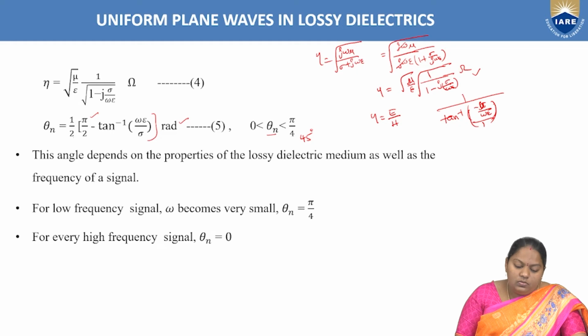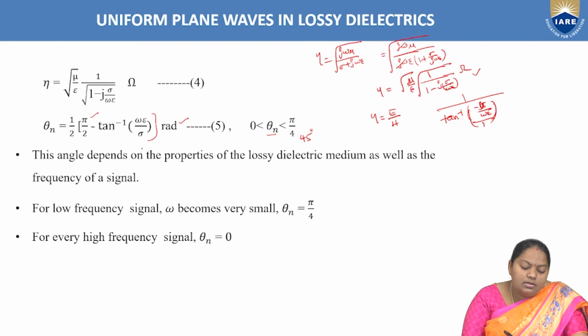How is it to be written? Means the range of this is to be written. This angle depends on the properties of the lossy dielectric medium as well as the frequency of the signal. Why? Because theta n is written as 1 by 2 into pi by 2 minus tan inverse of omega epsilon by sigma.